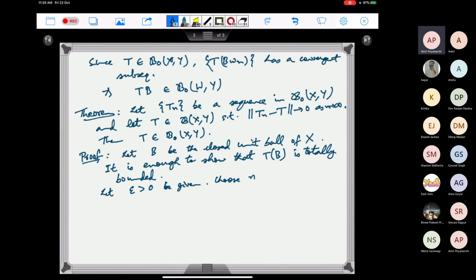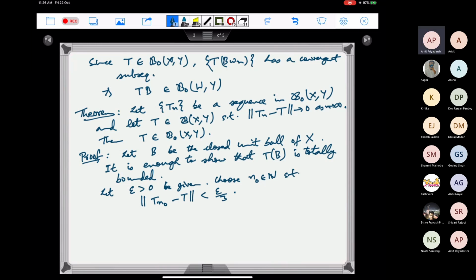Let's take this n naught such that norm of T_n0 minus T is less than epsilon by 3. In fact, we can choose this n naught such that this is true for all n bigger than or equal to n naught. We are just choosing one n naught such that this norm is less than epsilon by 3. This can be done because norm of T_n minus T goes to 0.